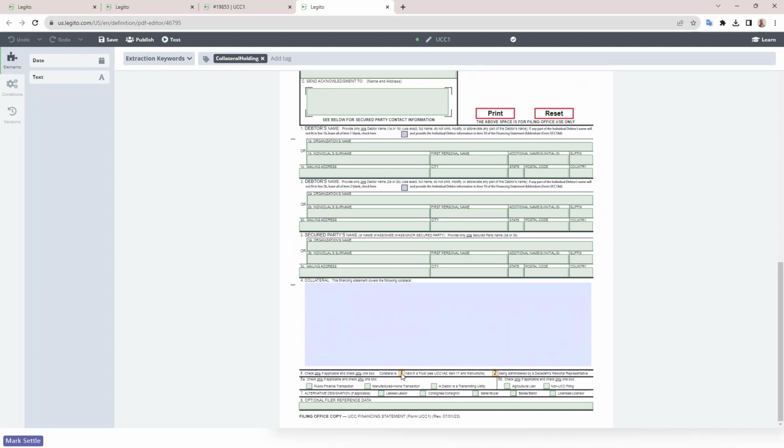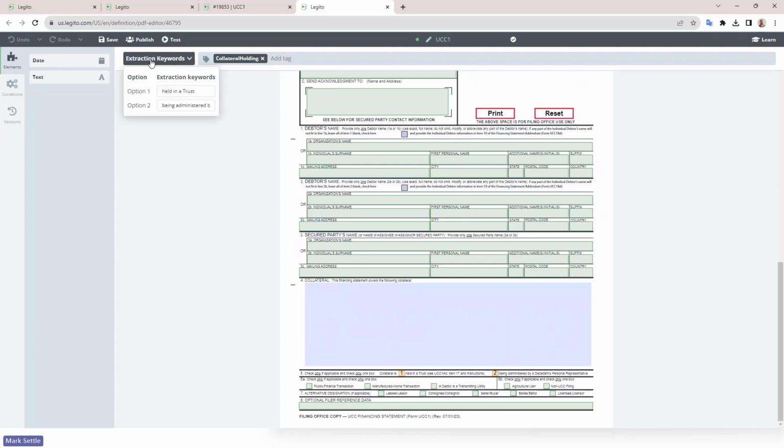You can see when I click in this, I can apply a tag, collateral holding, which I actually have linked to a select, a drop down that has various options. I could link it to other types as well. But you can see it gives me some notes here, 1 and 2, to let me know the numbering of those checkboxes. And then I can set the extraction keywords here to match my select options so that it will automatically tick the box based on the select options entered. So I have this ability to even map drop-down lists in the Legito form or template to these checkboxes or other field types in the PDF form as necessary.